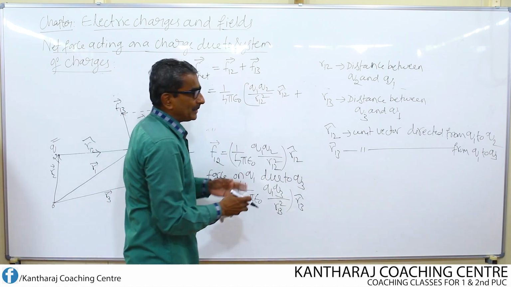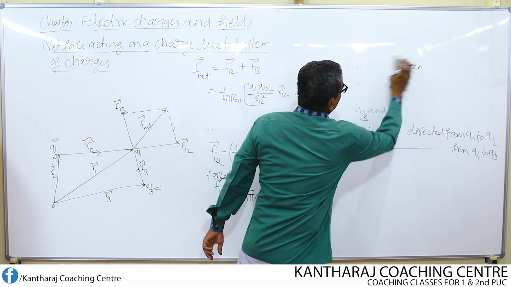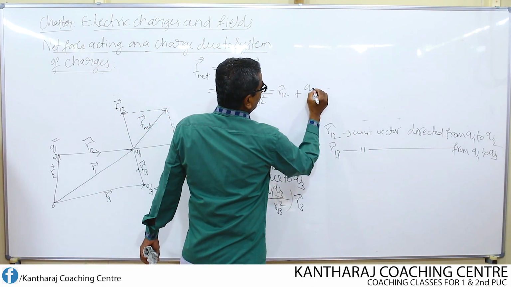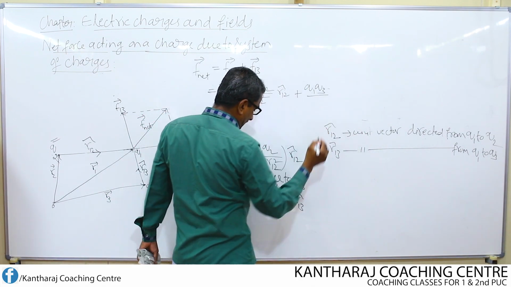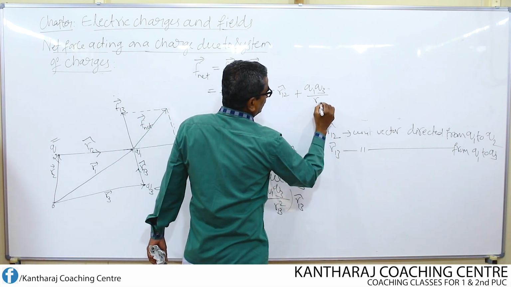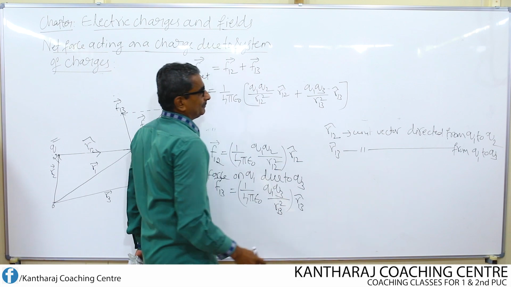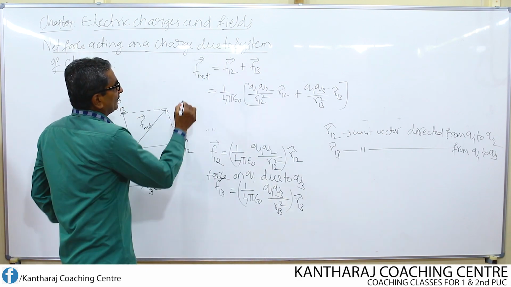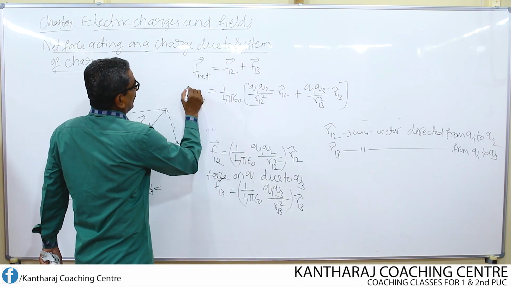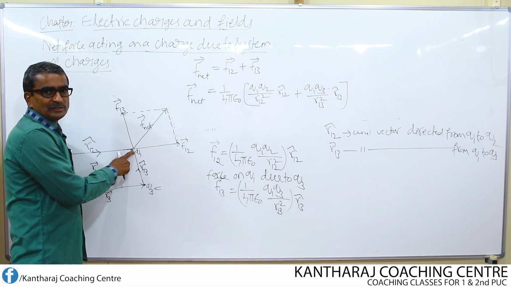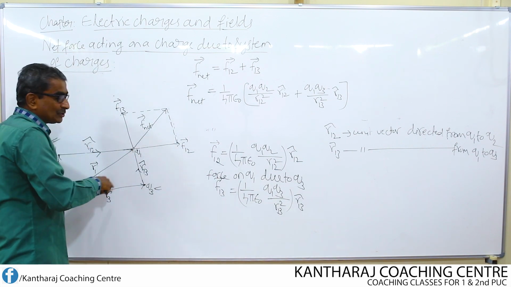F13 has 1 over 4 pi epsilon naught, which is already removed outside as a common term. The remaining terms are Q1 Q3 divided by R13 square into R13 cap. So this is nothing but the net force acting on the charge Q1 due to the other two charges.